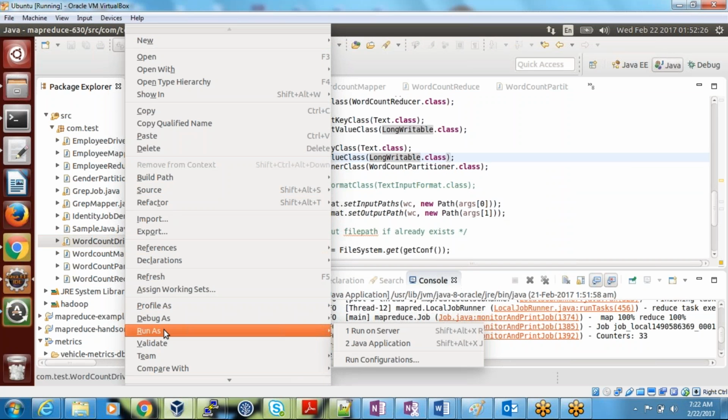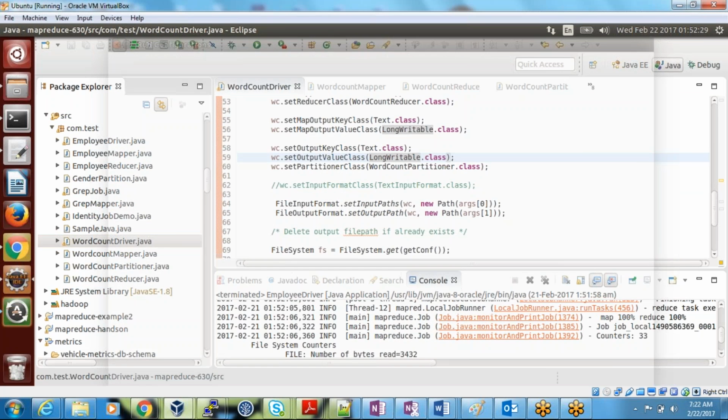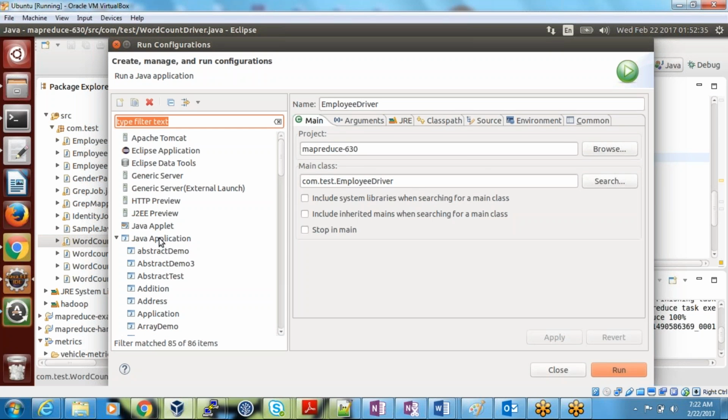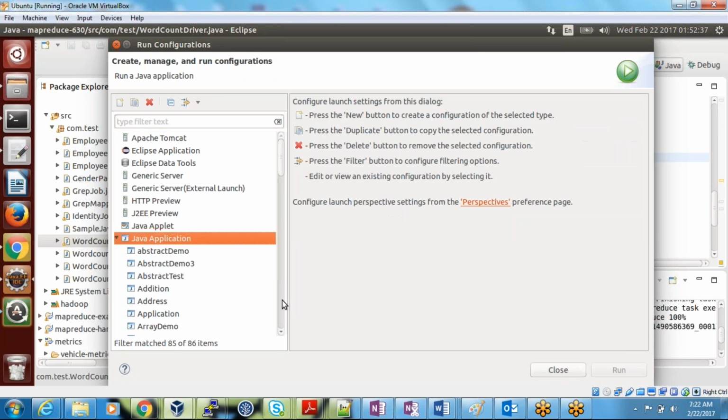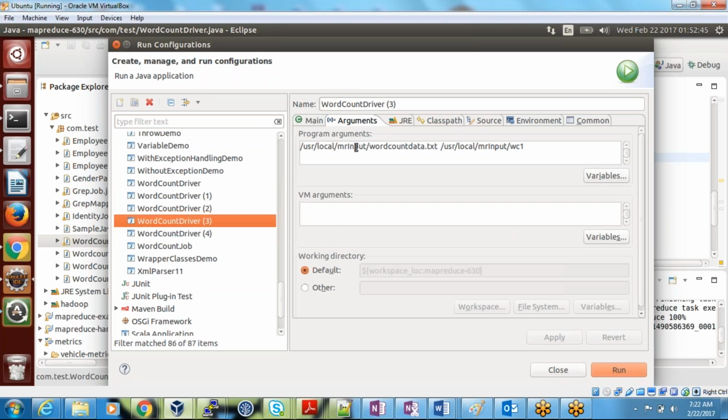So you go to Run Configuration, and already we have this. I want to take arguments.